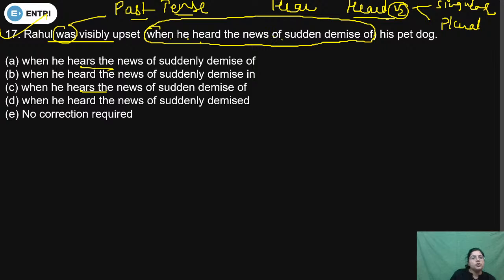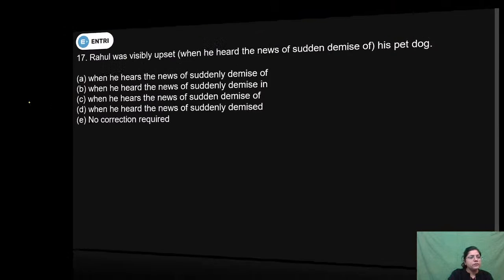And after news of sudden demise, preposition of will be used and preposition in will not be used. So that's why the correct answer option is no correction required, because the sentence is given in a correct form. Yes, Rani. So the sentence is given in a correct form. That's why the correct answer option is E, no correction required. Is it clear? Now come to the next question.